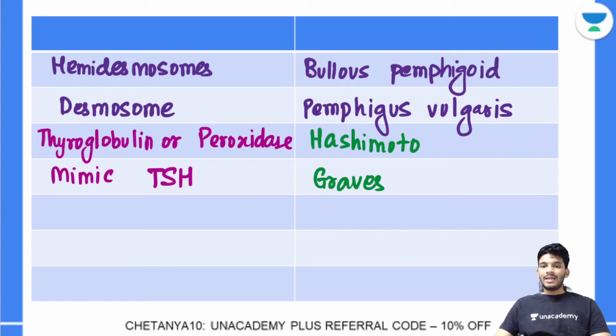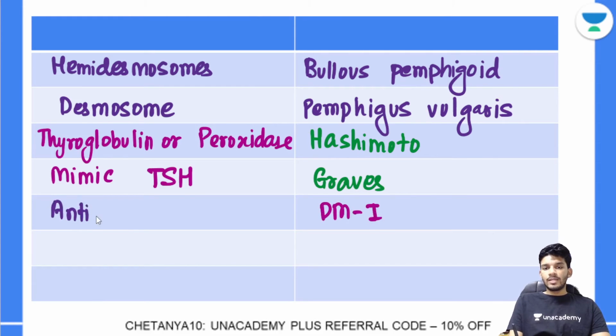Let me just write it down for you guys. Diabetes mellitus type 1. There are a variety of antibodies that can be there, and one of the very important ones is anti-glutamic acid decarboxylase. You all know that glutamic acid decarboxylase is an enzyme related to the metabolism of the cell. Then you can have antibodies against the islet cell cytoplasm. That's about type 1 diabetes mellitus.